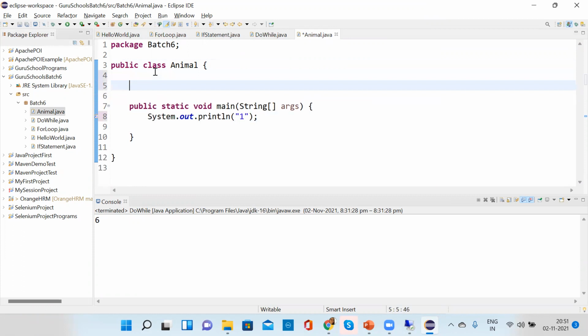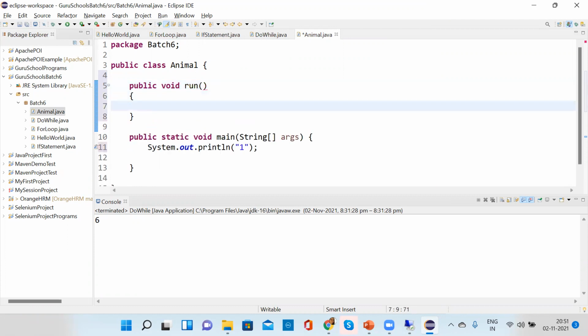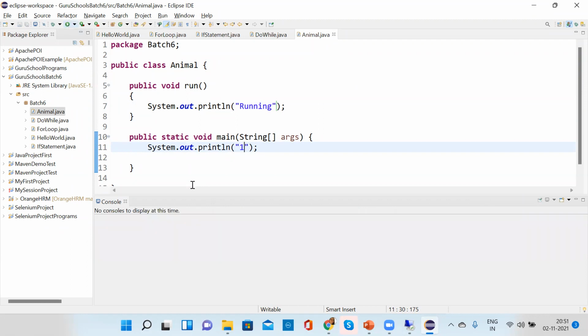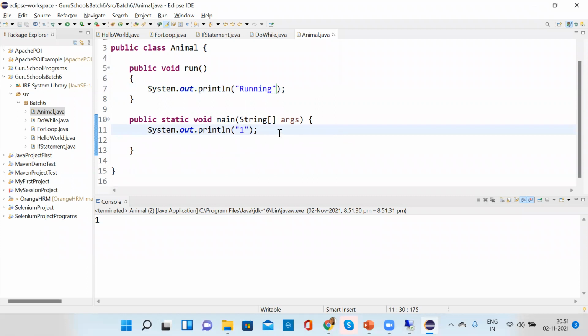But inside this I have created one public void run method, and here I am printing running. The compiler will not bother about this method. It will just ignore it if you have written it, and straight away print whatever is in the main method. Only that will print.